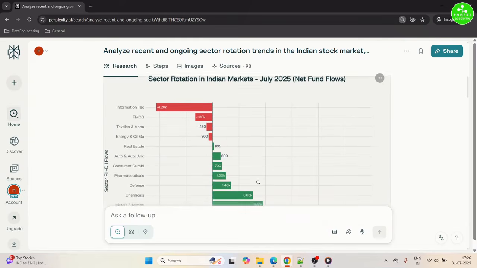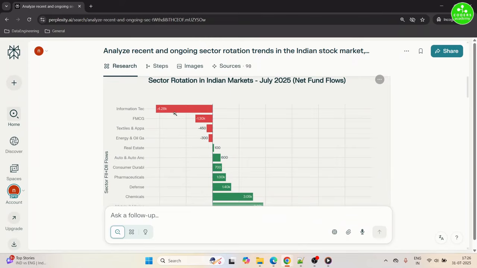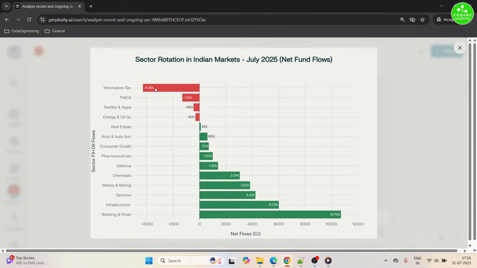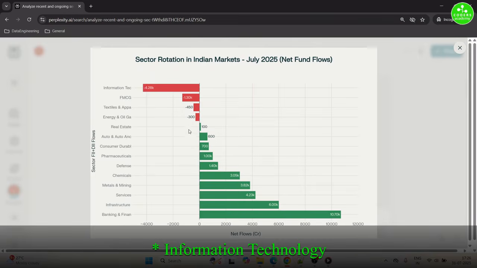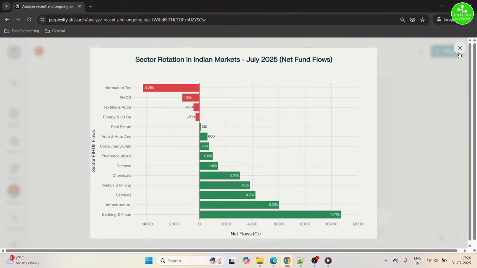Yep. Now we can go to the graph here, a beautiful graph that Perplexity has provided, where it has shown us the drawdowns happening majorly from infrastructure and FMCG sectors, while the inflows are happening in banking, finance, infrastructure. You can pause the video and go through the details of this particular graph.